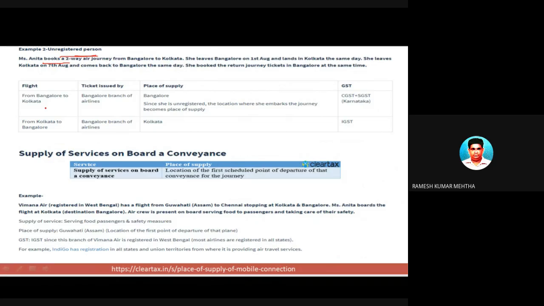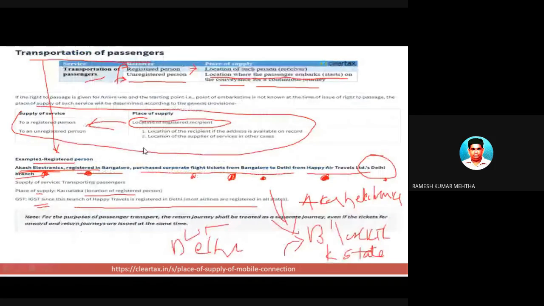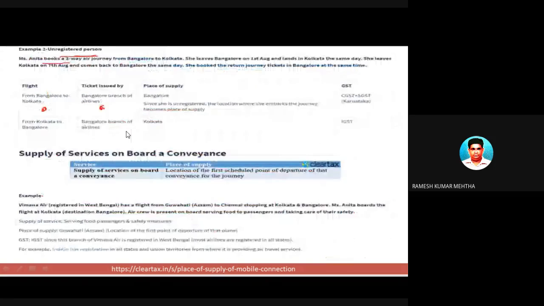At the time she is boarding in Bangalore, she has purchased the ticket from Bangalore, and as she is an unregistered person, as I already told you, look here: for an unregistered person, the place of supply is the location of the recipient if the address is available, and the location of the supplier of services in other cases. If the address of the recipient of the service is on the records, then that is the place of supply. If such address is not available on the records, then it is the location of the supplier of such service. So let's take the answer.